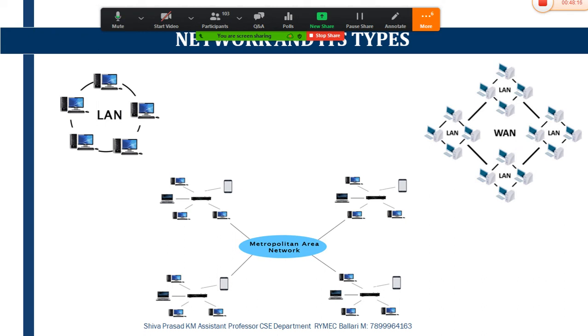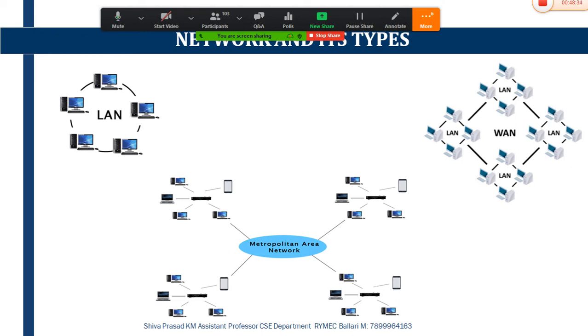This particular LAN connectivity is of less cost, and it is built with inexpensive hardware. One single modem with LAN connectivity can provide a network connection to n number of systems.